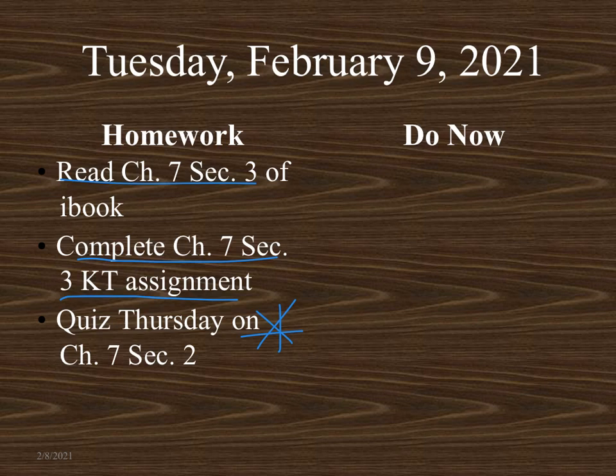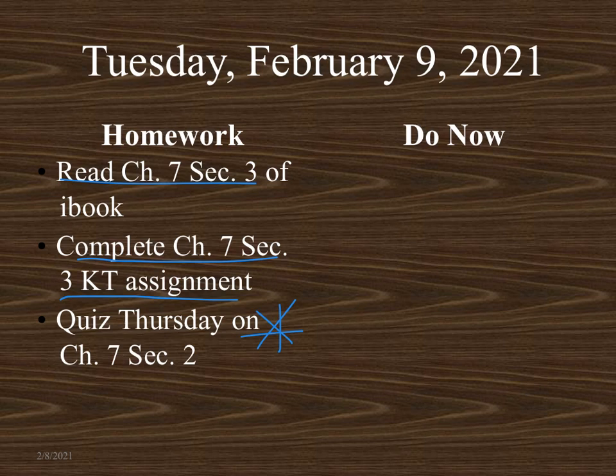If you still have not submitted the worksheet that's due today on Sparta, titled Sparta Raising an Army, please make sure you submit that by the end of your class, whether that's the end of first period, fourth period, fifth period, seventh period, or eighth period. Also, if you did not submit the Chapter 7, Section 2 worksheet, which was due Monday, make sure you have that submitted. We're going to go over that assignment tomorrow at the beginning of class, and that'll serve as our review for the Chapter 7, Section 2 quiz on Thursday.